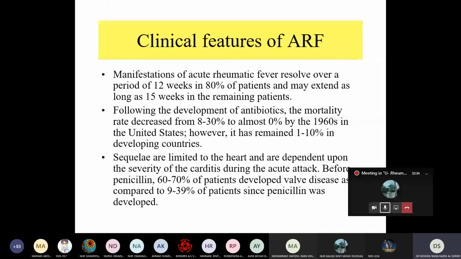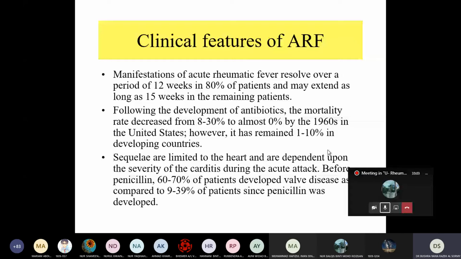Clinical feature of acute rheumatic fever: manifestations of acute rheumatic fever resolve over a period of 12 weeks in 80% of patients and may extend as long as 15 weeks in the remaining patients. Following the development of antibiotics, the mortality rate decreased from 8 to 30% to almost zero by 1960 in the United States.